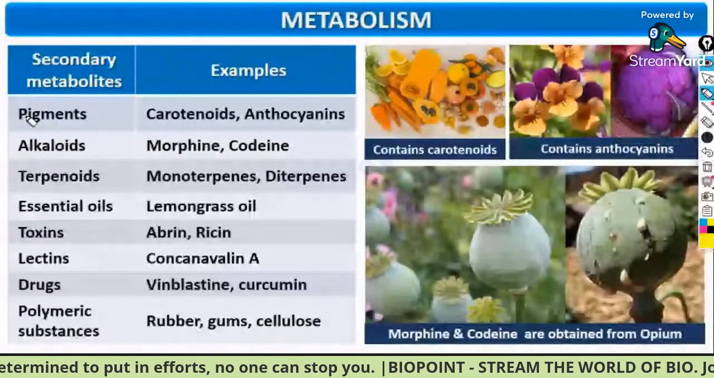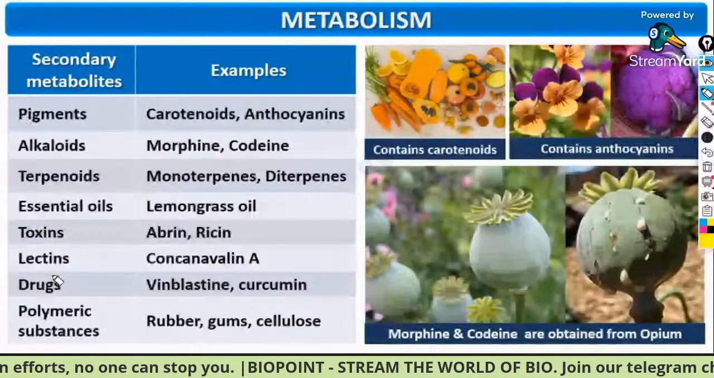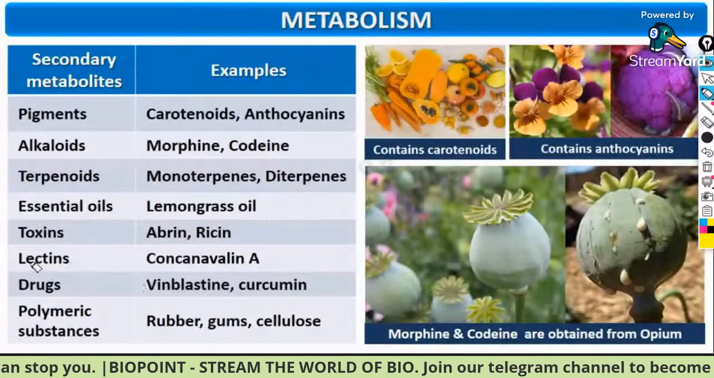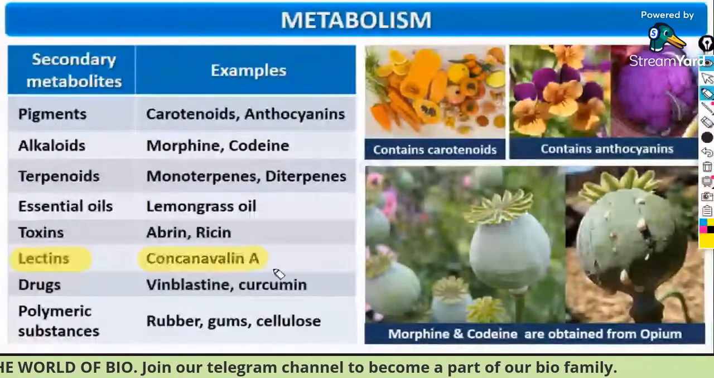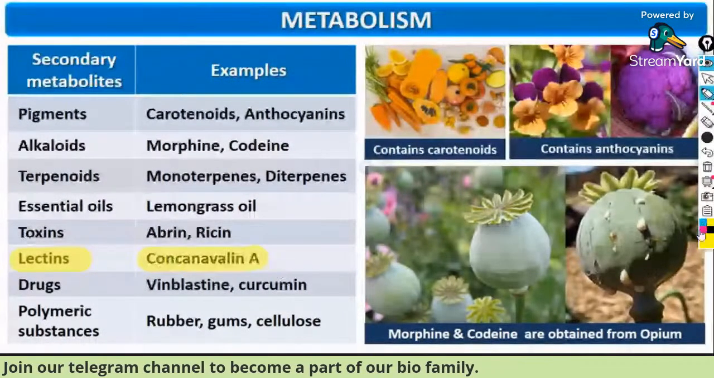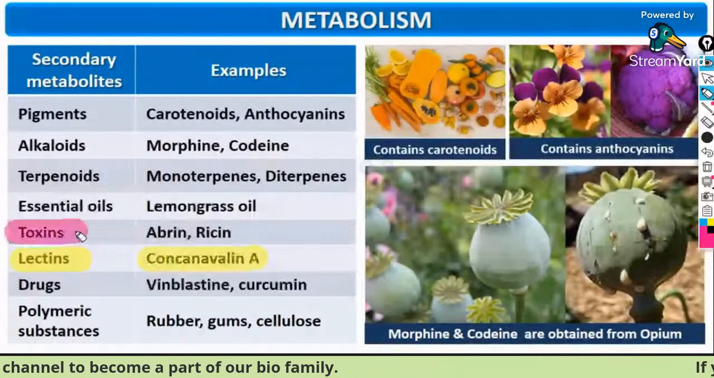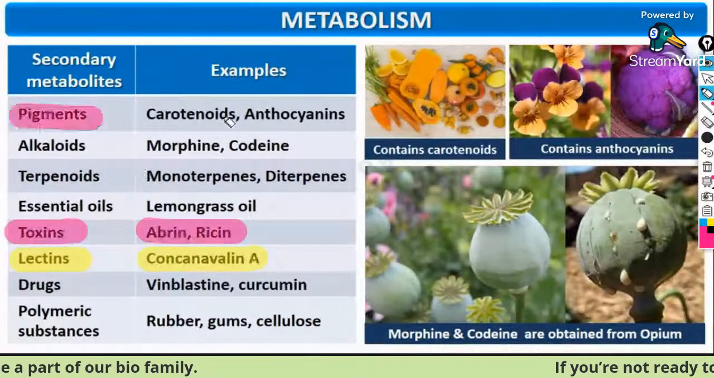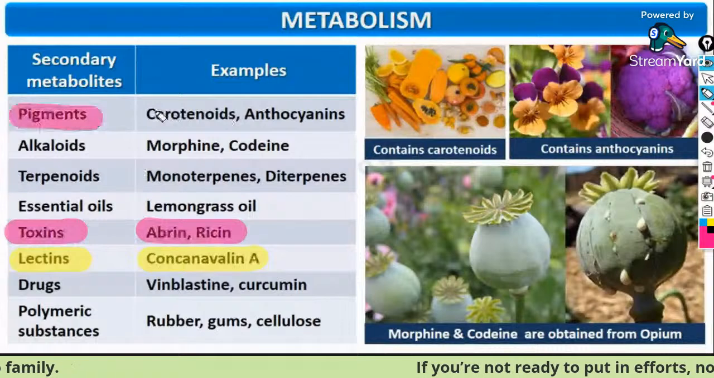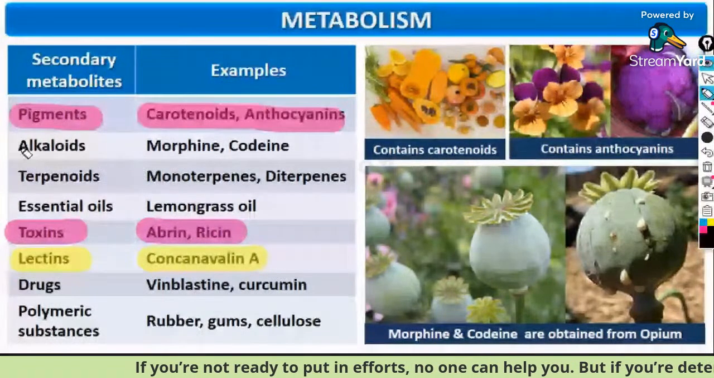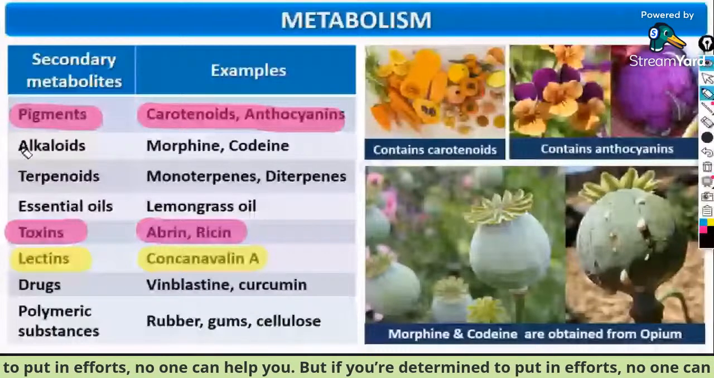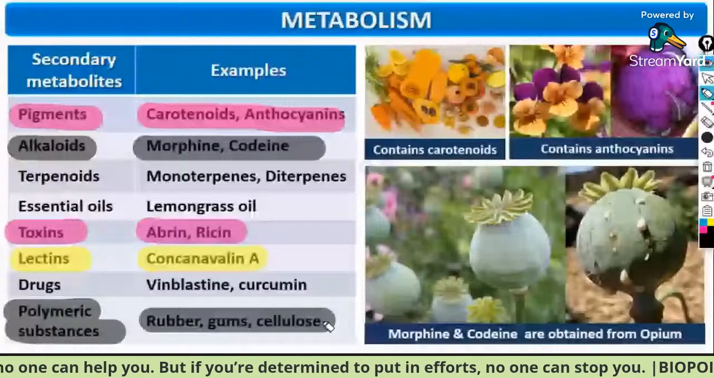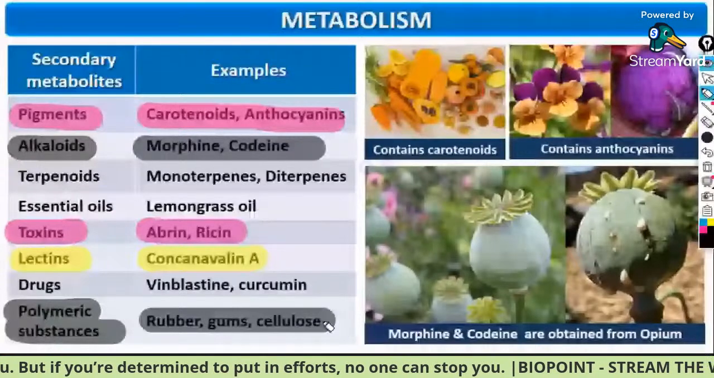The most important thing from this entire table is lectin, concanavalin A. Toxins, abrin and ricin, important ones. Pigments, carotenoids and anthocyanin. Alkaloids, morphine and codeine, very important guys. Polymeric substances, rubber, gums and cellulose. Drugs are also important, vinblastine and curcumin.